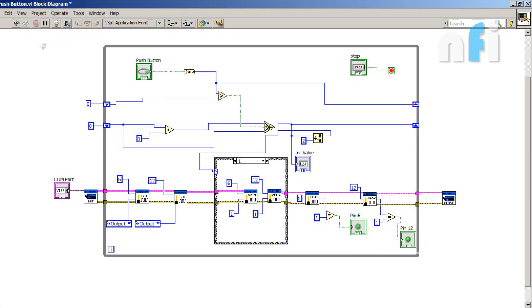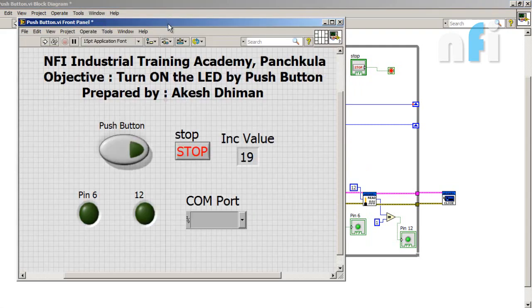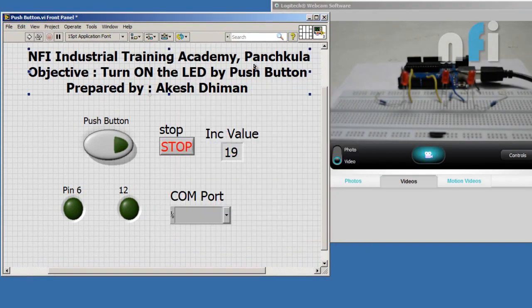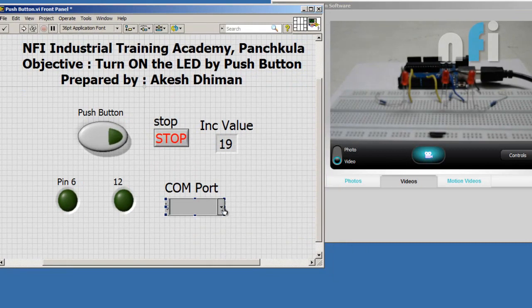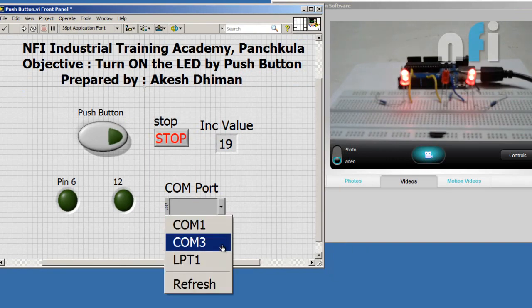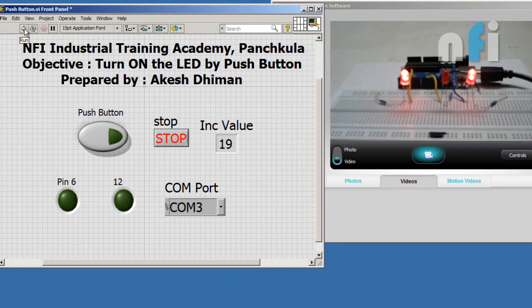It's still displaying error. What's my error? Oh, sorry, I forgot to connect these two terminals. Okay, now it's done. Now go back to your front panel. Oh, okay, so we don't need this right now. Okay, refresh your COM port first. I haven't connected my Arduino board, so let me connect my Arduino board first. Here's my Arduino board. COM 3. Now hit run.